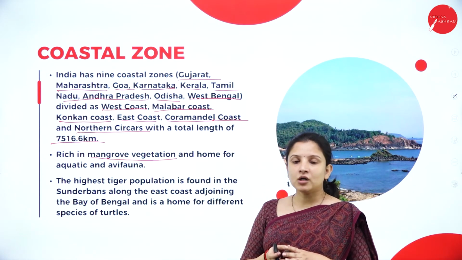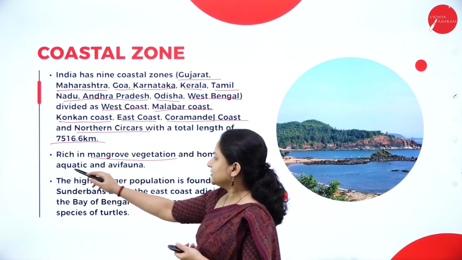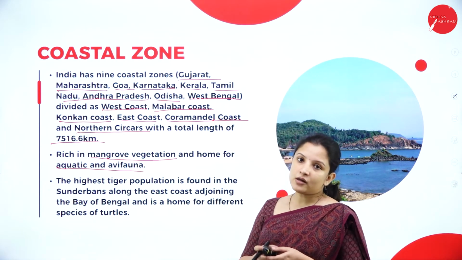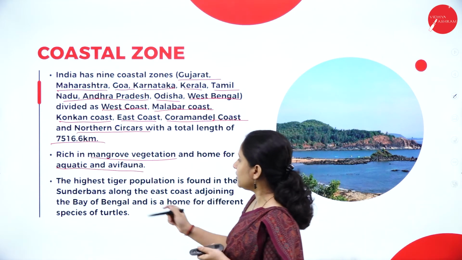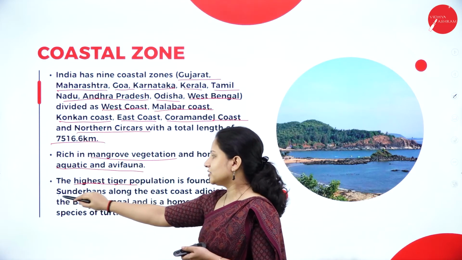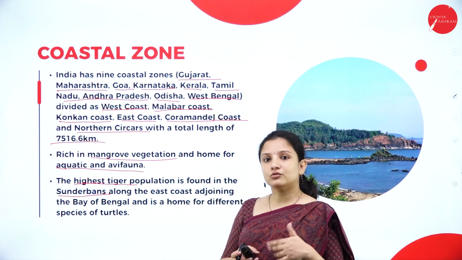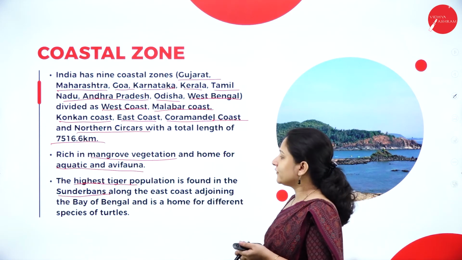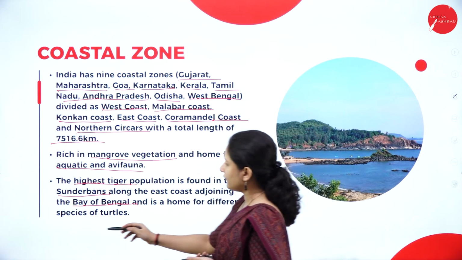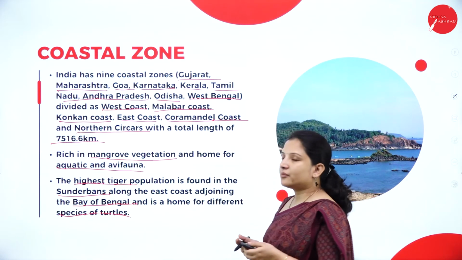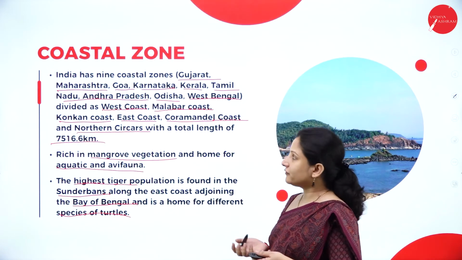Therefore, it is a home for a lot of aquatic, that is water living plant species and animal species, that is aqua flora and aqua fauna as well. And it houses the highest number of tiger population, that is the Sundarbans. A part of Sundarbans can come under the coastal zone as well, and it houses a lot of tigers. And also the Bay of Bengal is home for different species of turtles as well. So tiger population is more in the Sundarbans when compared to other regions of India.